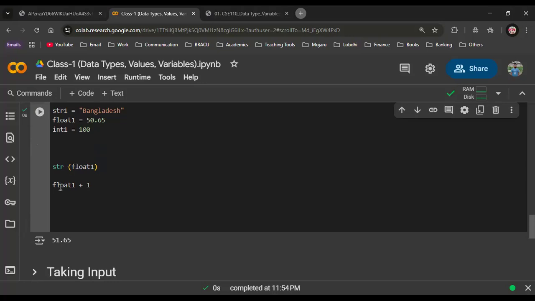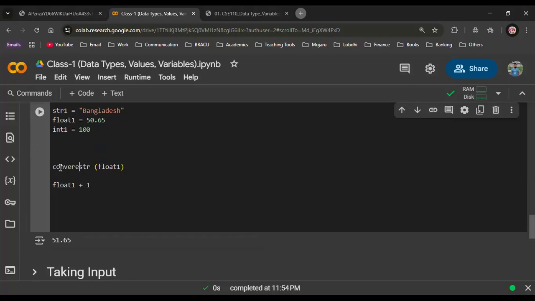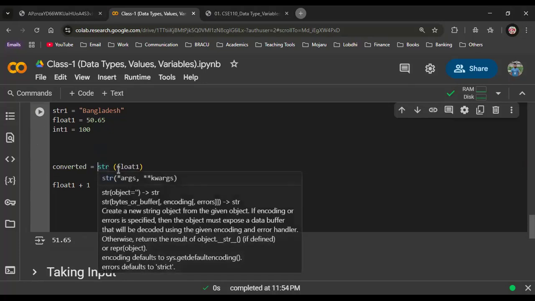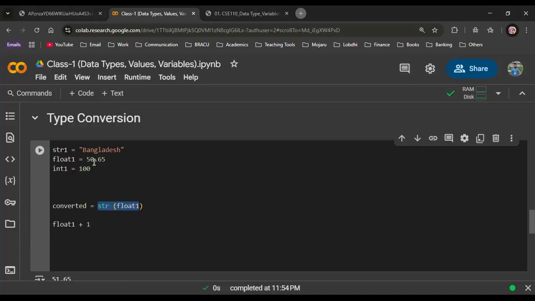Now, let's say after converting float1 into string, I have named this variable converted. Why have I written converted? Just to make you understand that this float1, that means 50.65, has been converted to string, right?